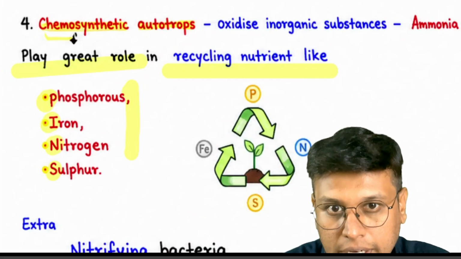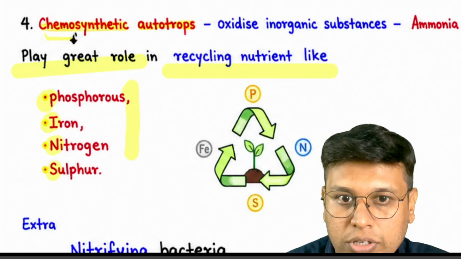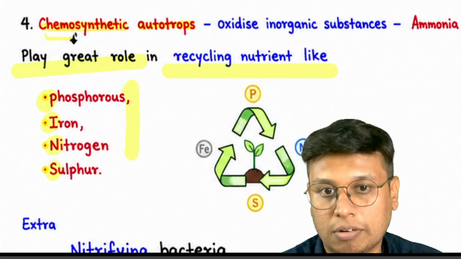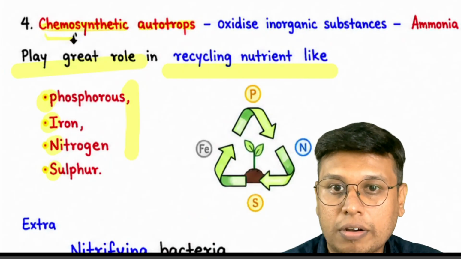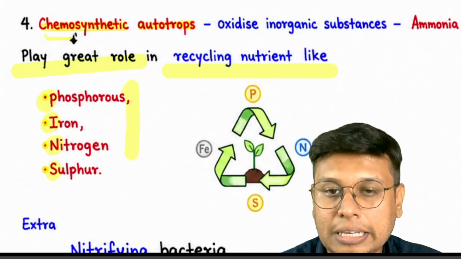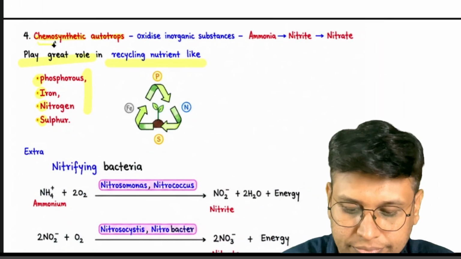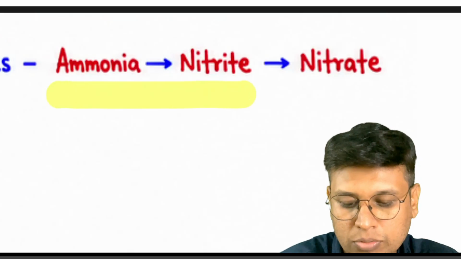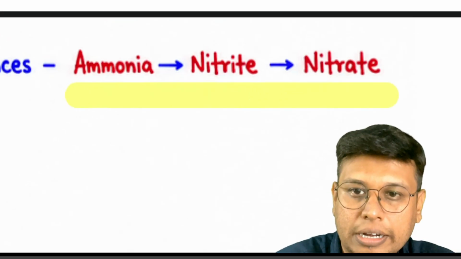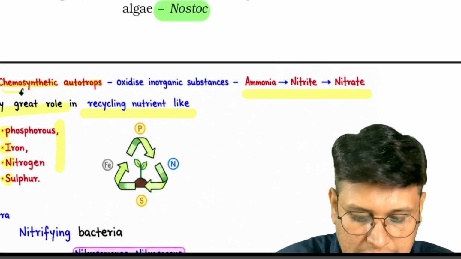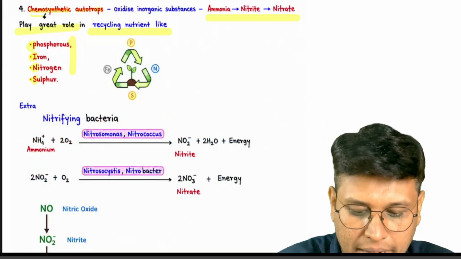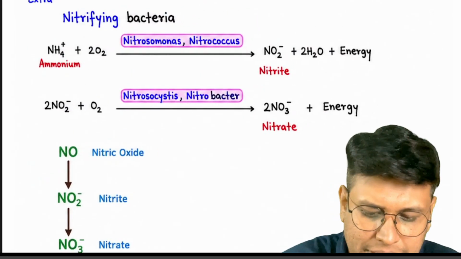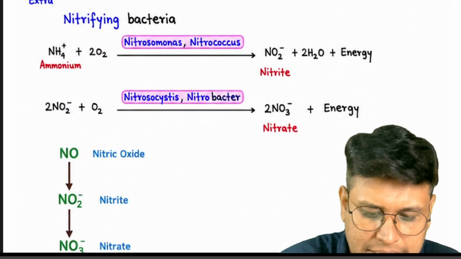If all the nitrogen, iron, sulfur or phosphorus become fixed, it will be unusable for other organisms. So these organisms oxidize them and release them into nature. Generally it will be ammonia to nitrite, nitrite to nitrate. So these are nitrifying bacteria. One example we are going to take. This is also not present in NCERT, but for science's sake.